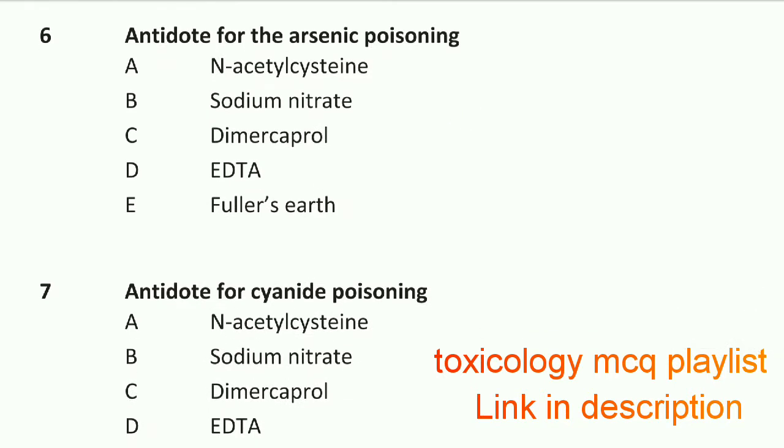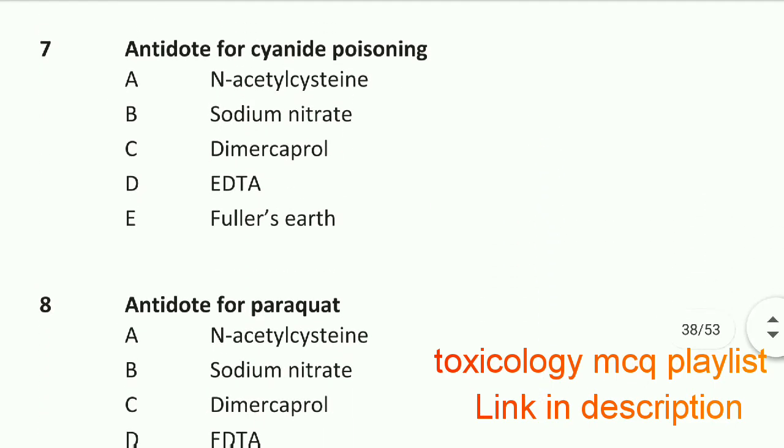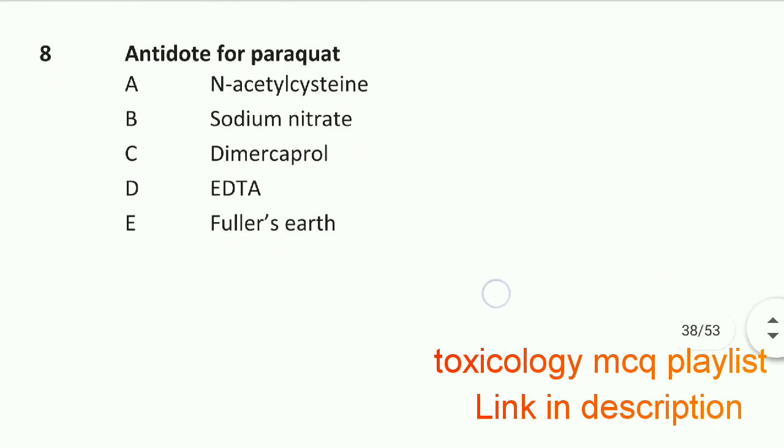Antidote for arsenic poisoning is dimercaprol. Option C is right, dimercaprol. Question number 7 is, antidote for cyanide poisoning. Antidote for cyanide poisoning is sodium nitrate. Option B is right, sodium nitrate. Question number 8 is, antidote for paraquat. Antidote for paraquat is Fuller's earth. Option E is right, Fuller's earth.